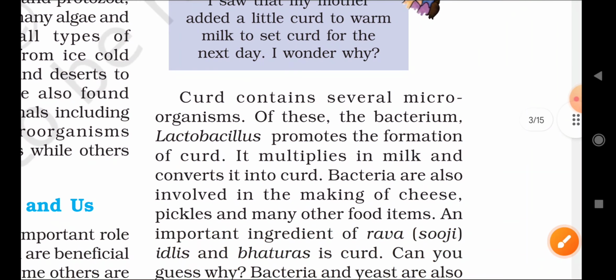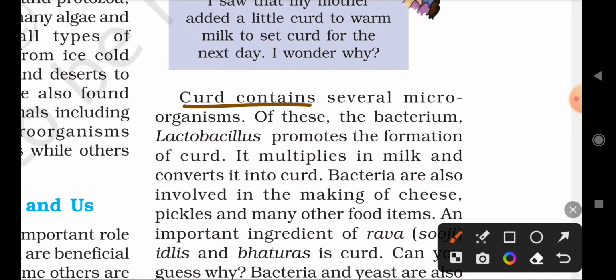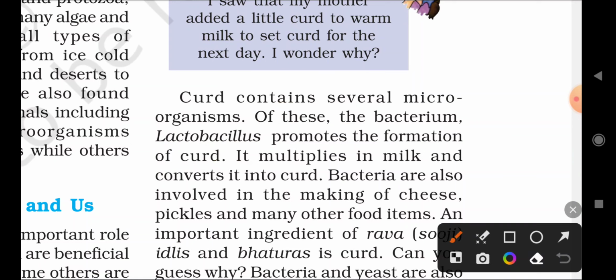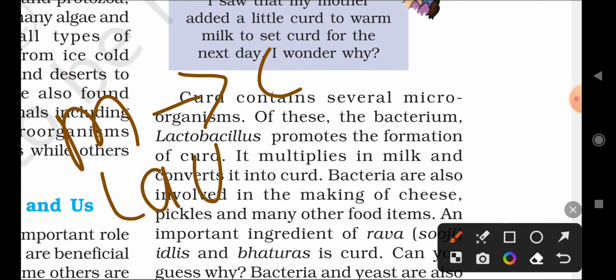Curd contains several microorganisms. Of these, the bacterium Lactobacillus promotes the formation of curd. A very important point, you can note it. The milk is converting into curd due to which bacterium? Lactobacillus. Remember that word.